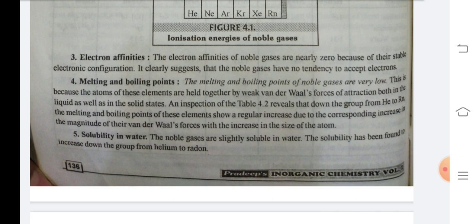Number 5. Solubility in water. The noble gases are slightly soluble in water. The solubility has been found to increase down the group from helium to radon.